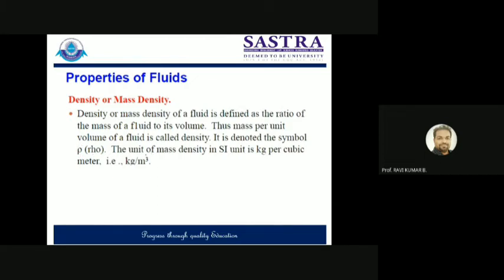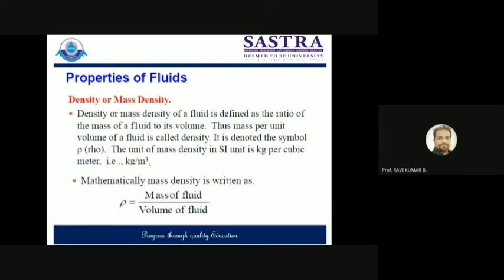The unit in SI is kilogram per meter cube, because it's the ratio of mass of fluid to the volume of fluid. So mathematically, density is defined as the mass of fluid divided by the volume of fluid. Mass is always represented by capital M, sometimes you can write small m, divided by capital V, that is the total volume. So we can say kilogram per meter cube is the unit for this.